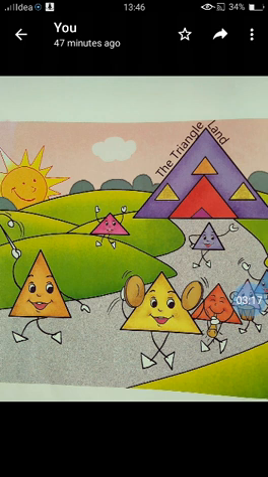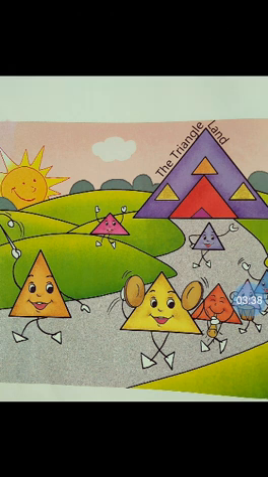Now see what shapes is this? Do you know? Triangles. These are the triangles. They come from the triangle land. They have three sides that are very nice. They wish they could run like mice.